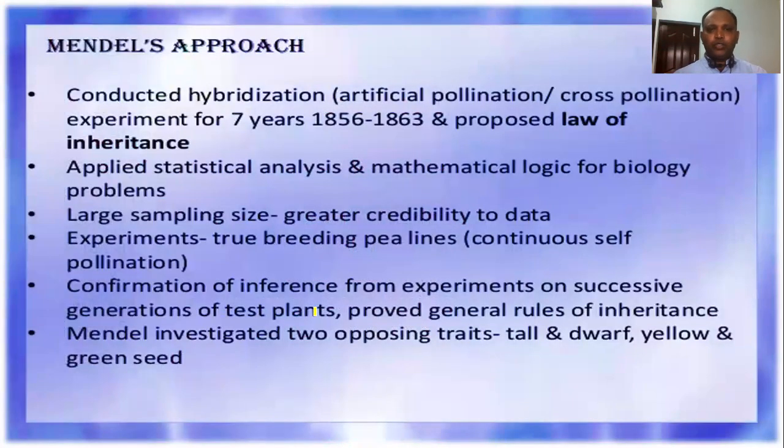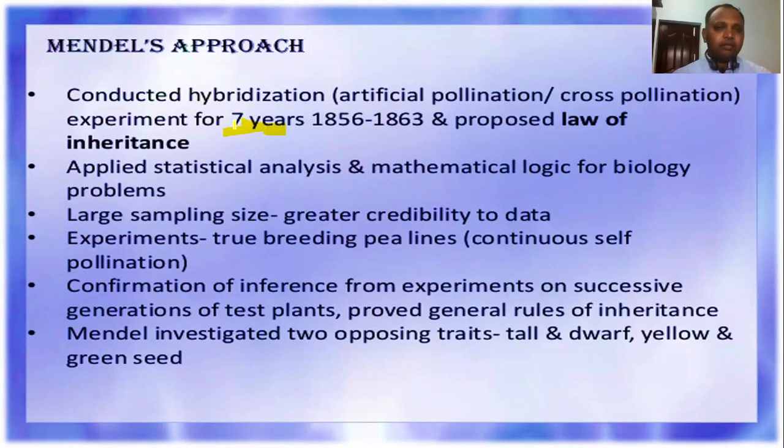And the Mendel approach: he conducted an experiment called hybridization, also called artificial pollination or cross pollination. And how many years did he conduct it? He conducted it for nearly 7 years, and based on that, he proposed the law of inheritance. Together we call these the principles of inheritance also. But which plant material did he use for his study? He preferred only the garden pea plant, Pisum sativum.